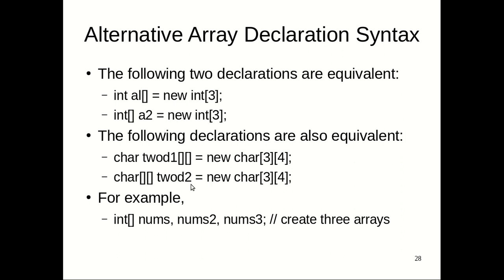So here is an example. This nums is an array. If you bring the square bracket here, num2, num3 are all arrays. So that is the benefit. When I want to declare multiple arrays, this particular syntax is helpful, instead of putting the square bracket after each name.